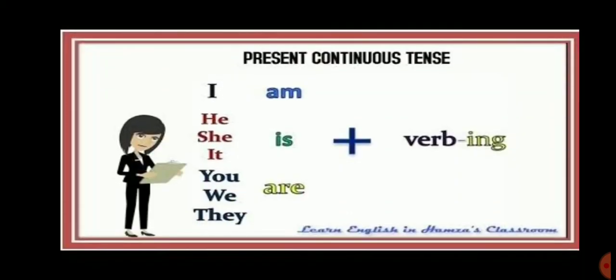We use is, am, are with the verb ing form in present continuous tense. And as we know, we use am with I only. We use is with a singular noun or pronoun, and we use are with a plural noun or pronoun. So it is very clear that in present continuous tense we will use is, am, are after the subject, and with is, am, are we will use the verb ing form.